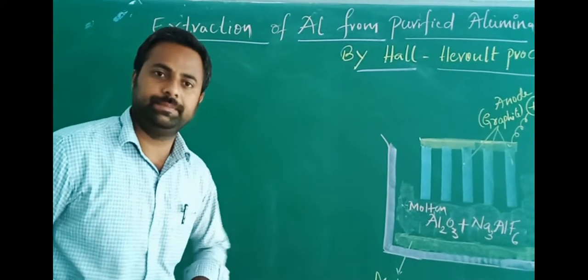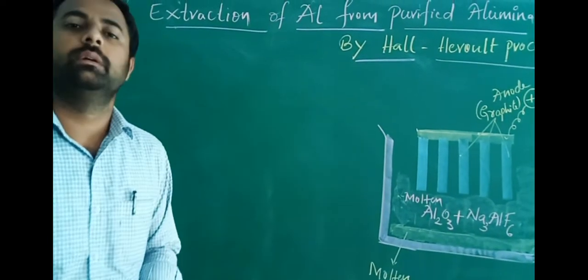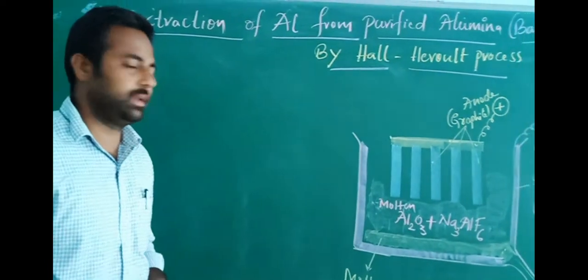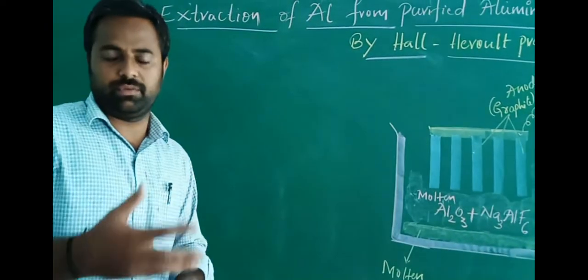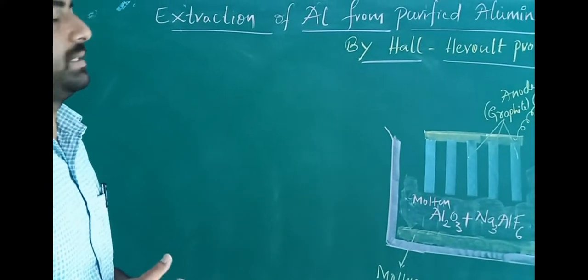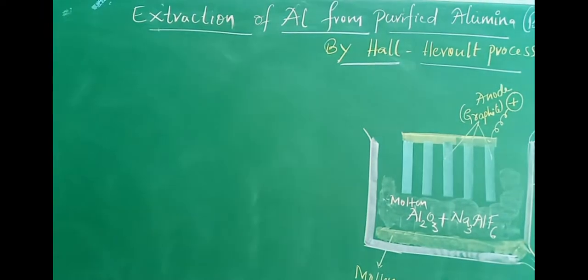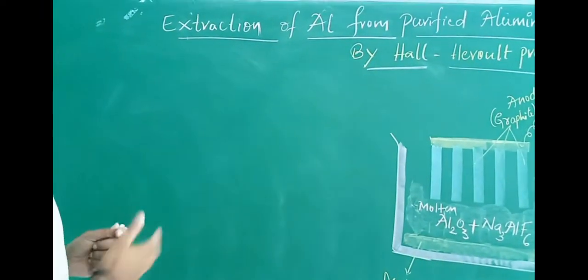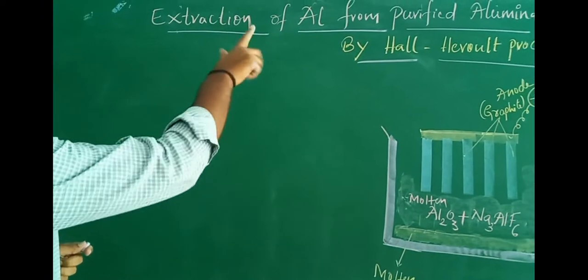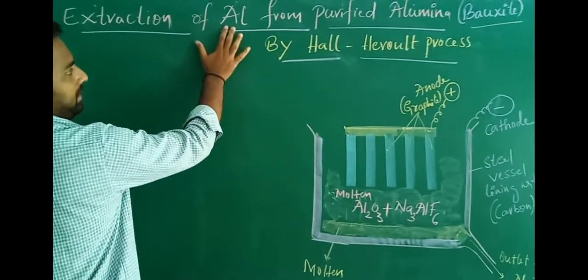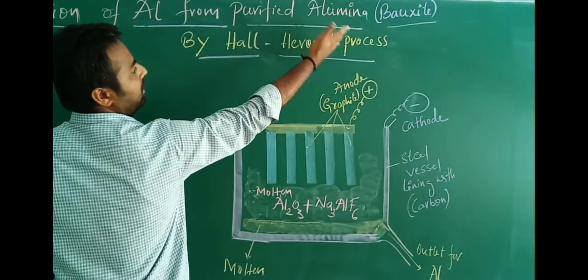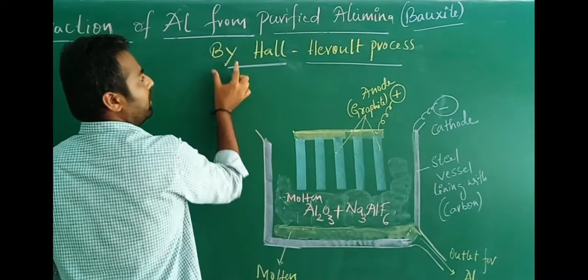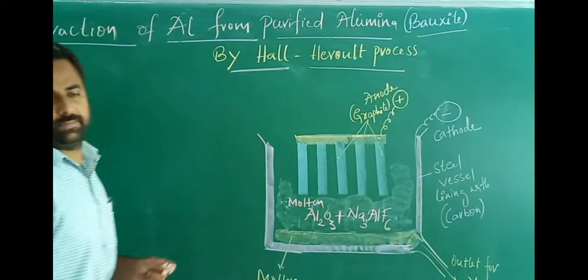In the last class, we have studied about the extraction of metal, very important. That is extraction of copper and extraction of zinc. We have studied in the last class. Now in this class today, we are going to study another important extraction. That is extraction of aluminium metal from purified alumina or purified bauxite ore by Hall Héroult process.